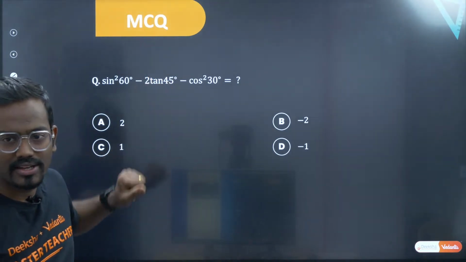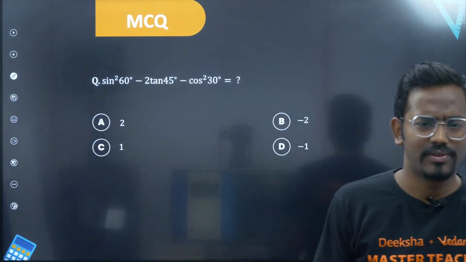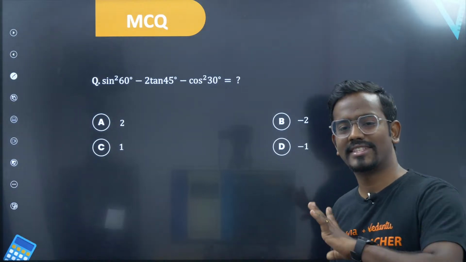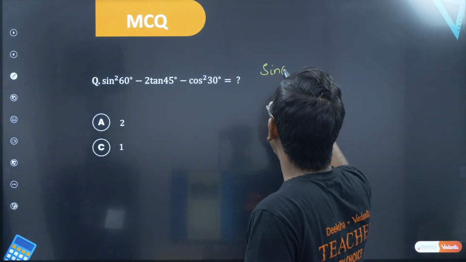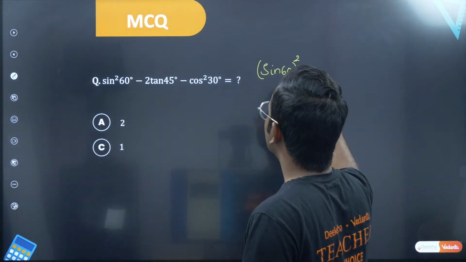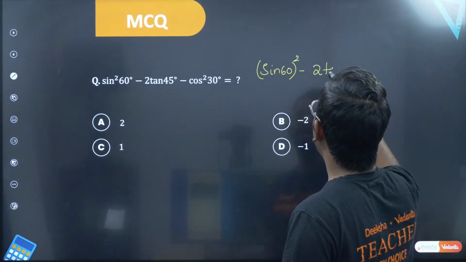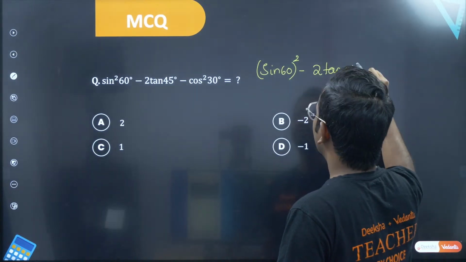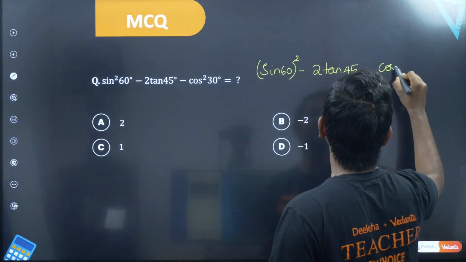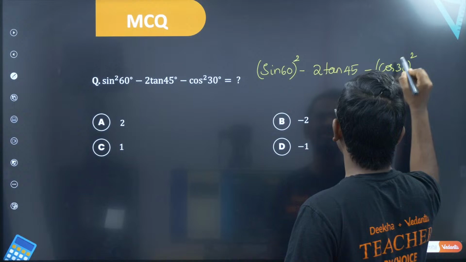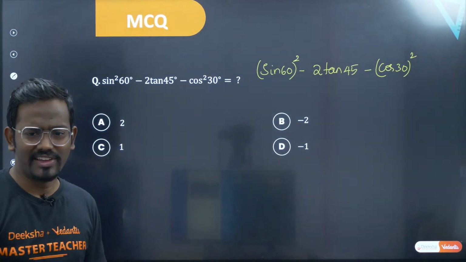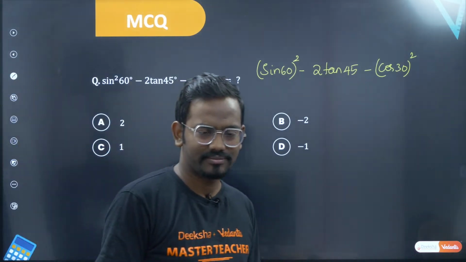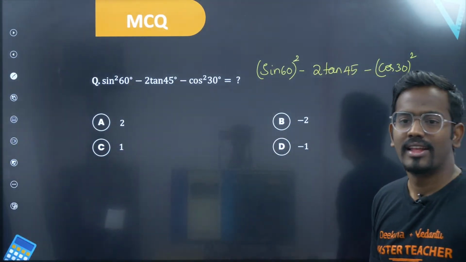I want you to solve this by yourself. You have sin square 60. You know the value of sin 60. Sin square 60 is nothing but sin 60 whole square, minus 2 times tan 45, minus cos 30 whole square. Come on, solve this. Very simple question. Let's see who will solve this.